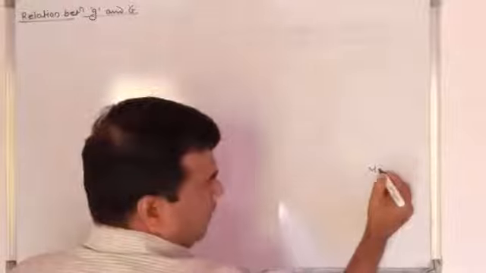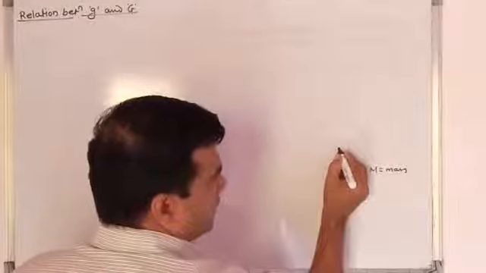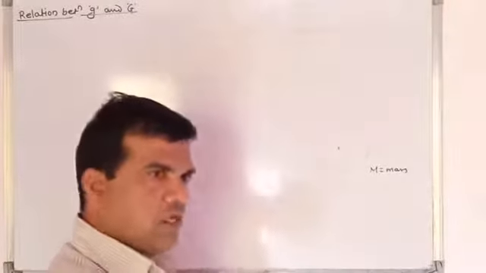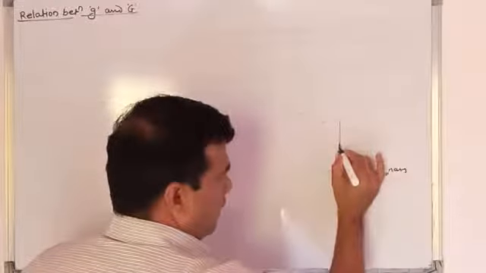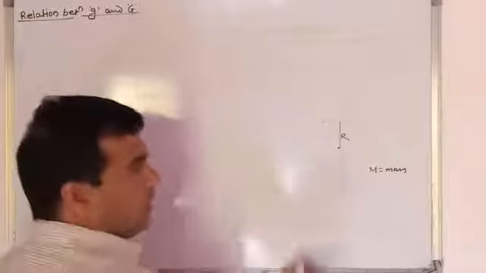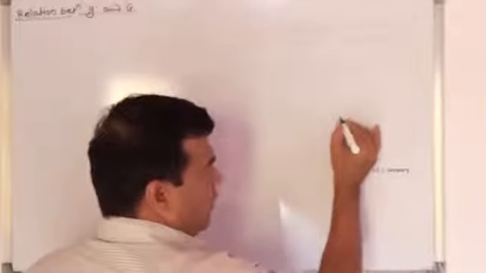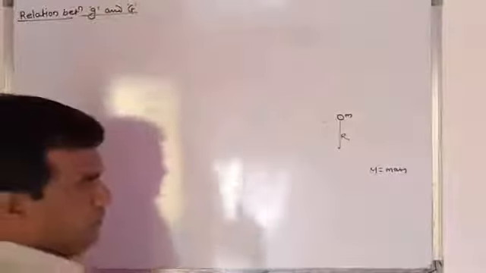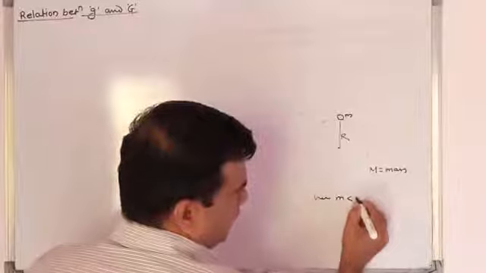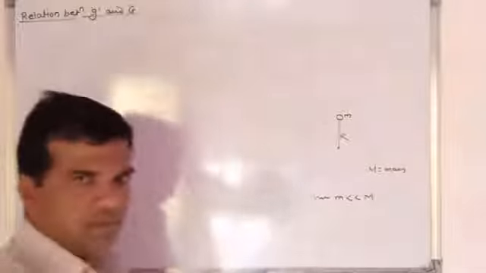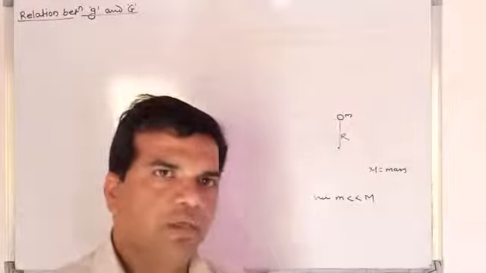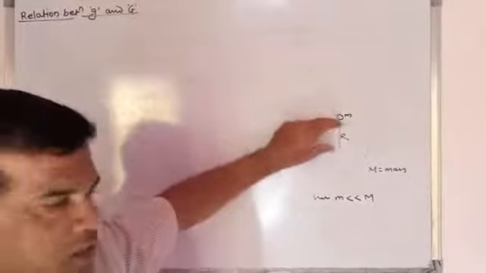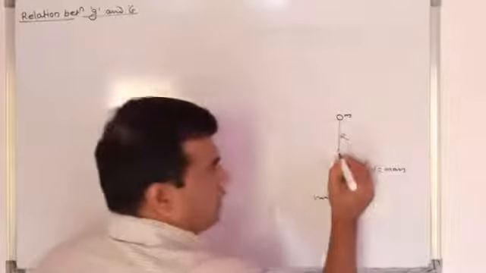Let capital M be the mass of earth, and this is the center, where the total mass of the body can be concentrated. This is called the center of mass. Now this is the radius of earth, capital R, and suppose a body of mass small m is situated on the surface of earth. Here small m is very small compared to capital M, the mass of the earth. The distance between the two masses is capital R.